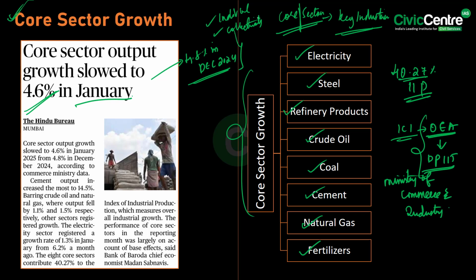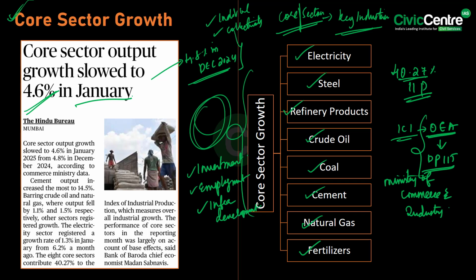Now, given their substantial contribution, fluctuations in core sector performance have a direct impact on the overall economy. They also influence the investment, the employment, and infrastructure development.